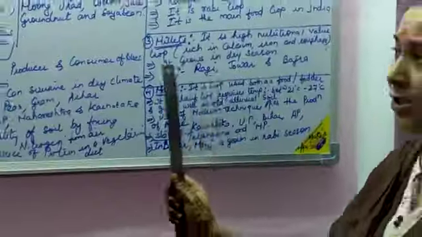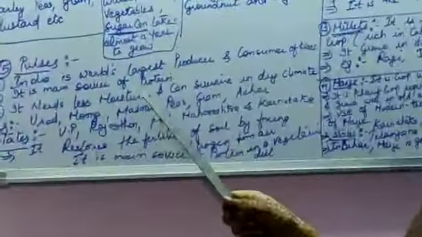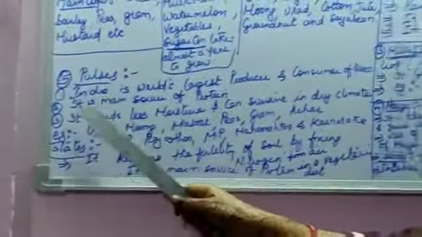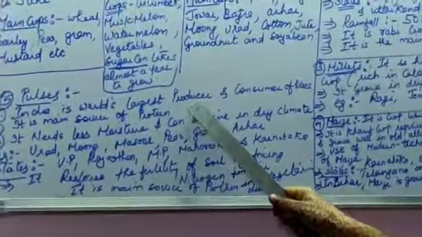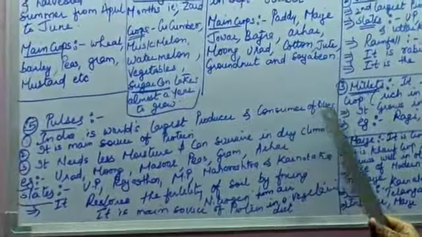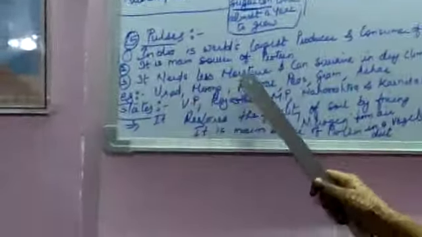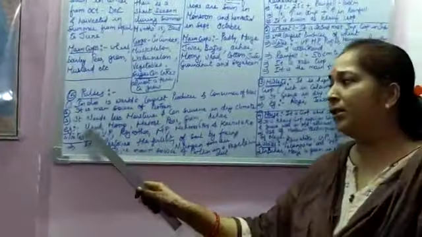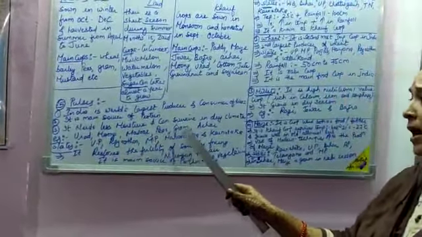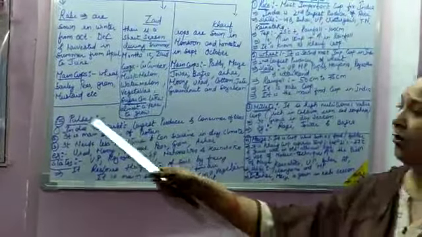So now next is your last one, that is your main crop known as pulses. Now India is the world's largest producer and consumer of pulses. It is a main source of protein. It needs less moisture and can survive in a dry climate. For example, urad, moong, masoor, peas, gram, arhar are examples of pulses.